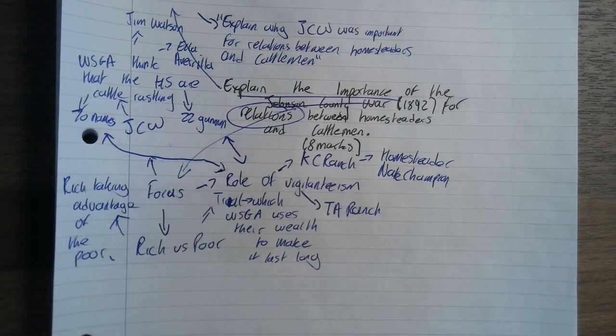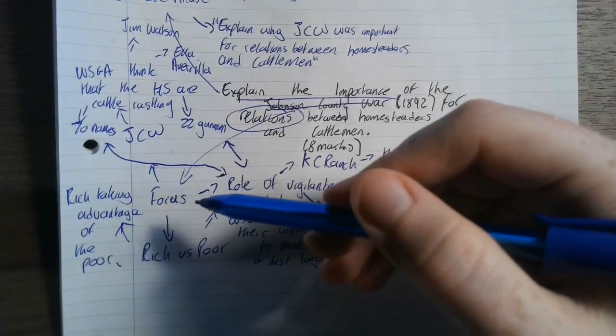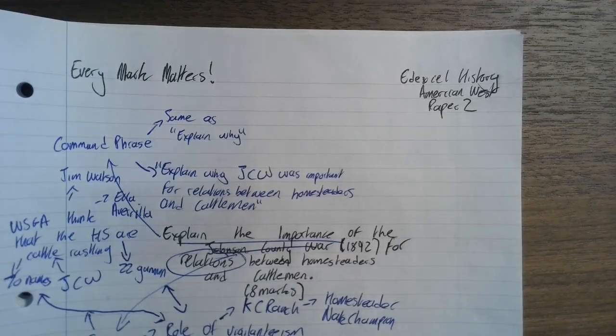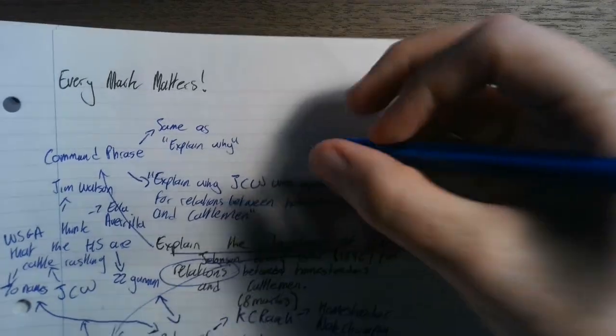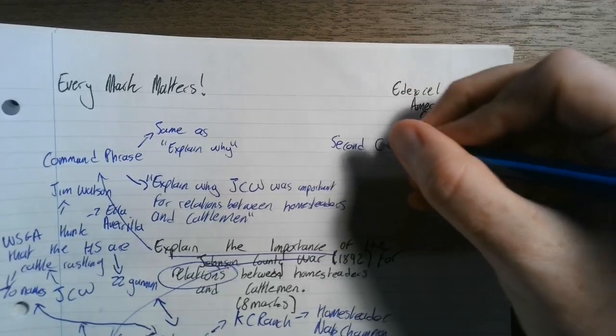Okay, right, let's have a look. So we've got a bit of an idea here. We know what the question wants us to do. We know the knowledge that it wants us to do. Let's begin to think about what Edexcel want us to do. What do the exam board want us to do? And we'll have a look at the second order concepts.